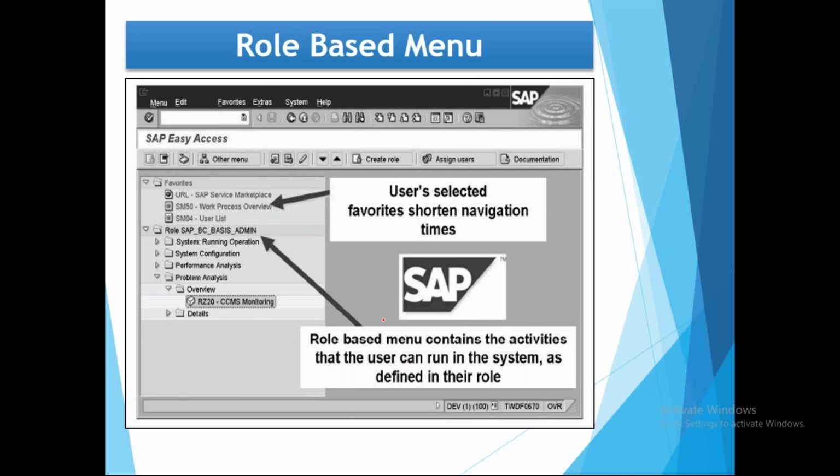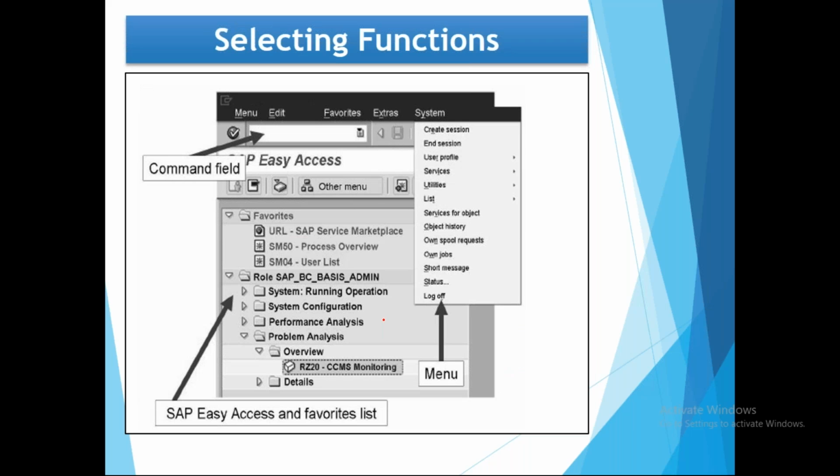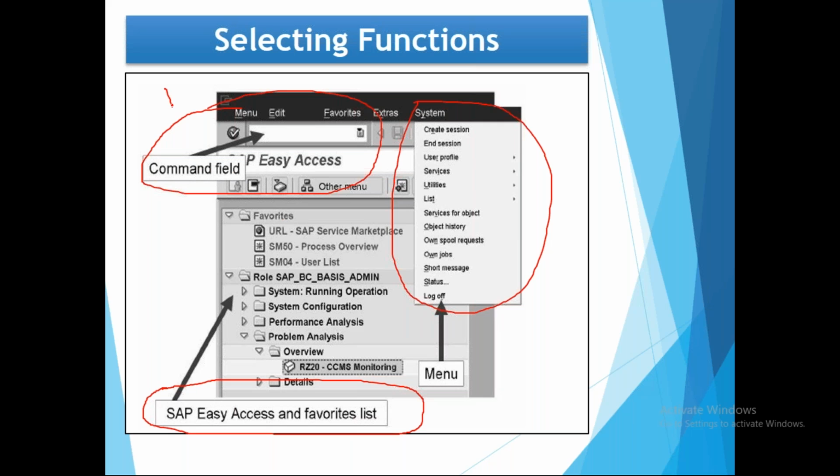Okay, now how to select the functions? Once you log in, how to select and execute the functions? To execute the functions, there are three methods basically. One is you can use the command field, or you can use the SAP Easy Access menu, or you can use the system menu. There are three options: 1, 2, and 3.